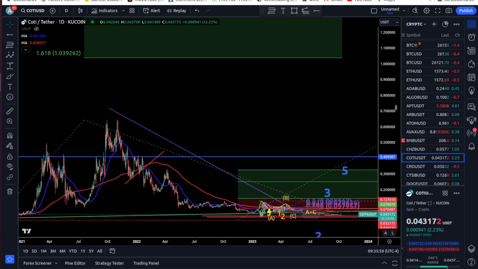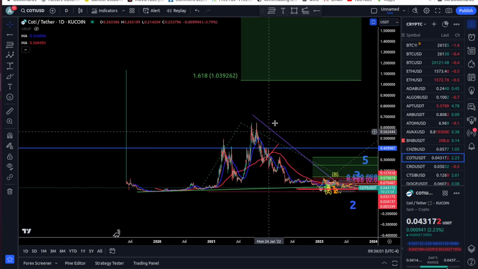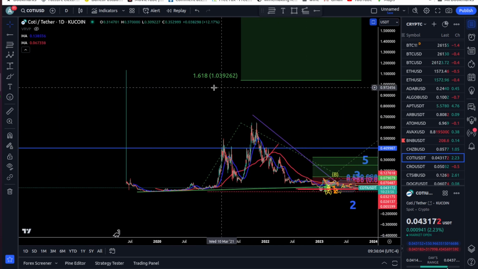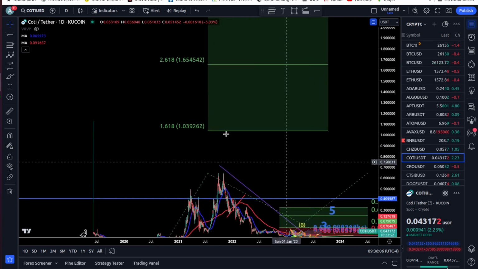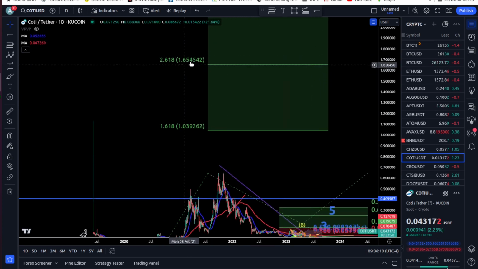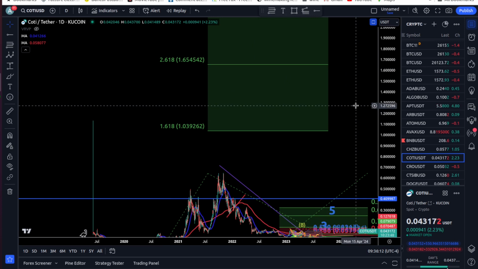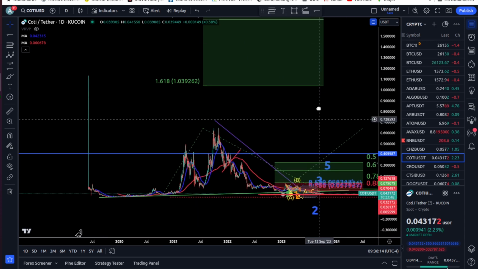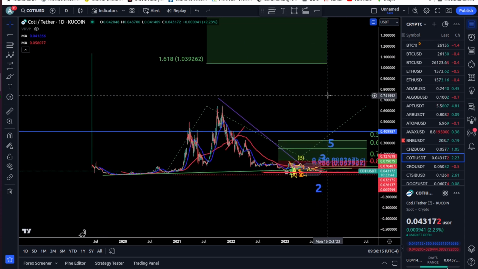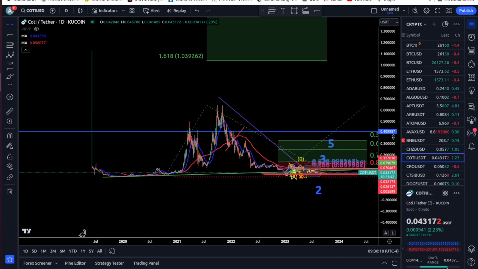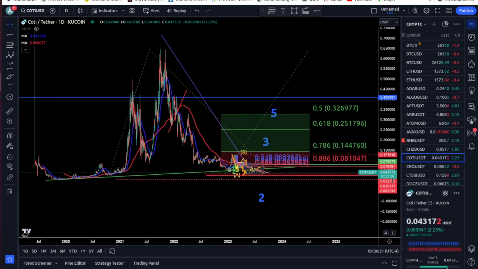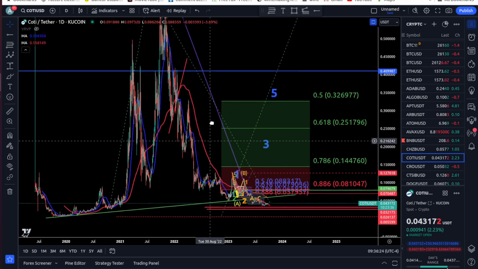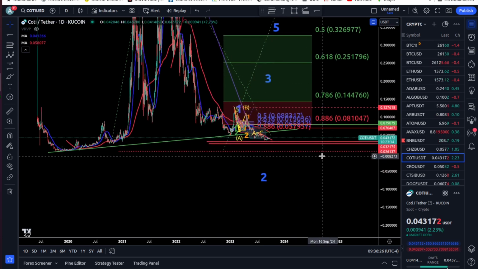If price continues or starts to go up, the third wave should be around $1, which would be amazing, and wave 5 should be $1.65. But this is a projection. For the moment, this is fiction, guys. We have problems just regaining or reversing the trend, so we have a lot of work to do to reach those numbers.